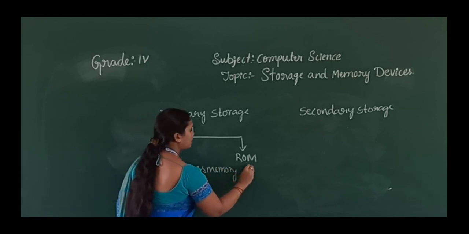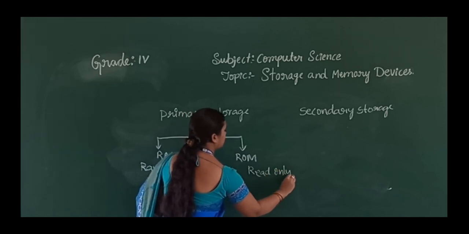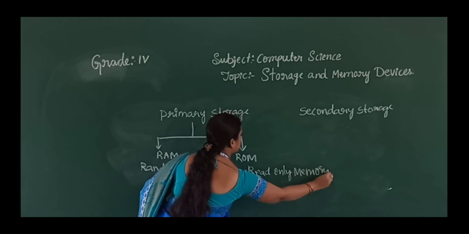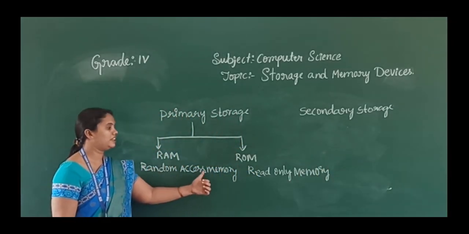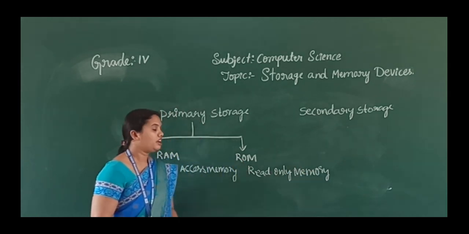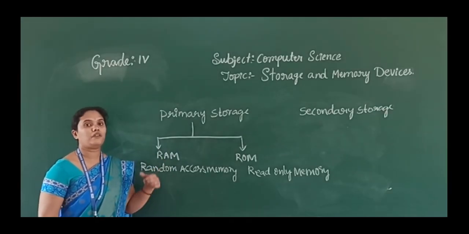ROM means read only memory. So RAM means random access memory and ROM means read only memory. In the RAM we are going to store the data temporarily.